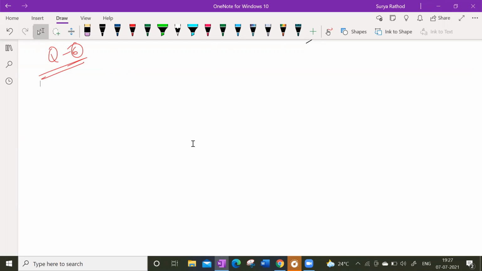1.5. A 1.5 meter tall boy is standing at some distance from a 30 meter tall building. The angle of elevation from his eyes to the top of the building increases from 30 degrees to 60 degrees as he walks towards the building. Find the distance he walked towards the building.